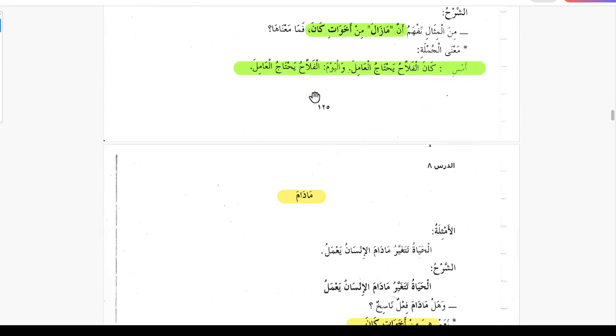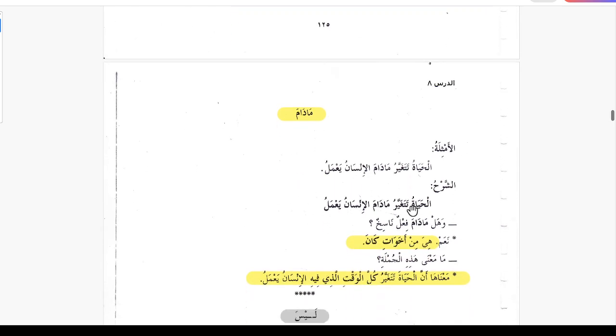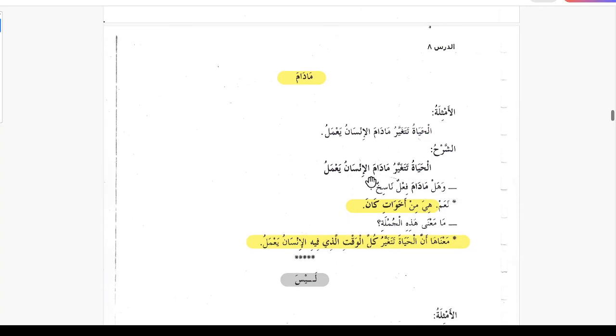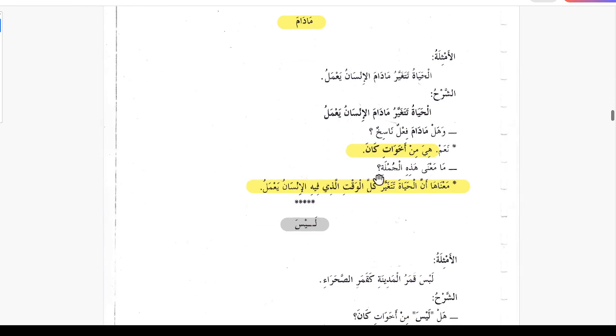And then there is another sister, madama, which means as long as. There is an example here, al hayatu tatagayyaru madama al insanu yamalu, the life changes as long as the man works. In the explanation, hal madama failun nasikun, is madama failun nasikun? Yes. Hiya min akhwati Kana, it is from the sisters of Kana. Ma manaha hazil jumlati, what is the meaning of this sentence?